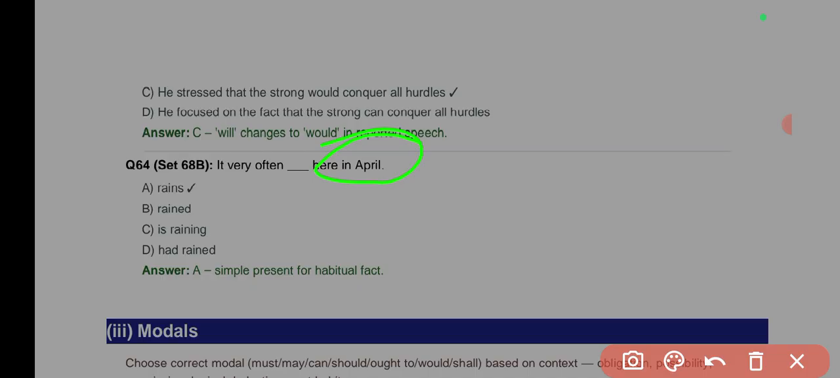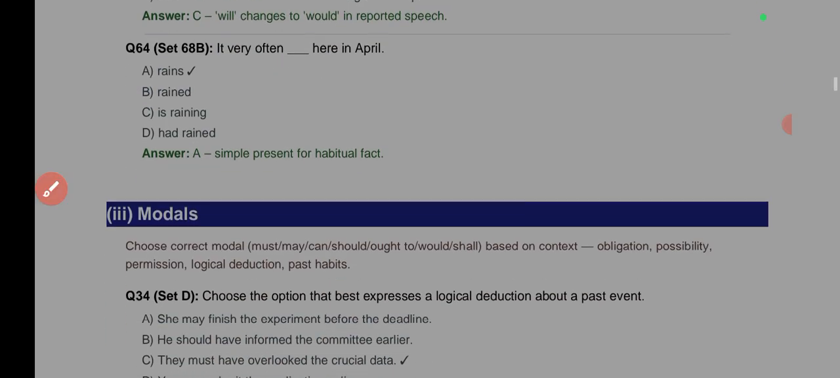Okay, you see the context, this "rained" may seem correct, because if the context is narrating something that usually happened in the past. But since "often" is placed here and it is said that in April, it is something that is likely not to have stopped. Do you understand now? That is why A is the correct answer. A habitual event that always occurs.